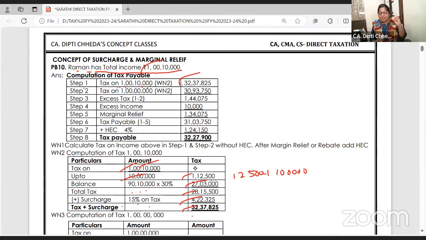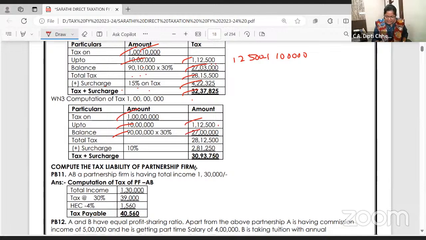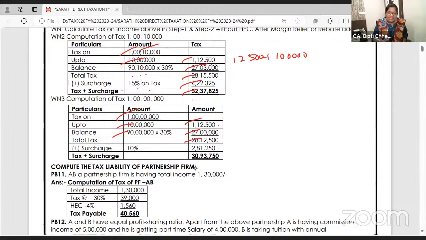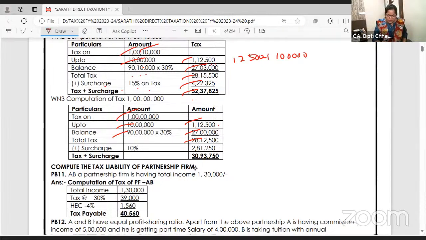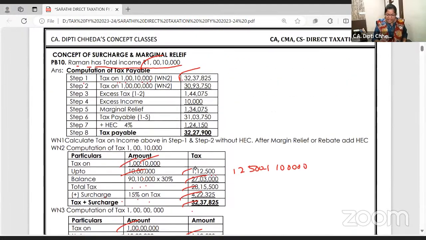If I would not have got that 10,000 additional income, my income would have been 1 crore. On 1 crore, what is the tax? First 10 lakhs, 1,12,500, and on 90 lakhs, 30%. And on this, do I have to pay surcharge? Yes. Income has increased from 50 lakhs to 1 crore, so up to 1 crore, surcharge is 10%. Calculate it. So tax is 30,93,750.